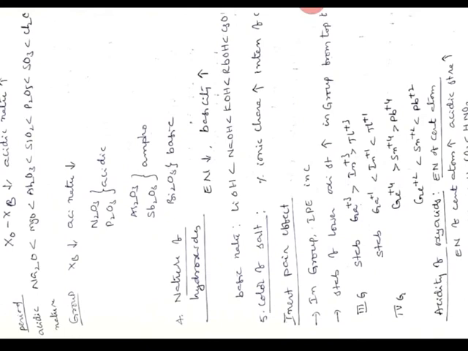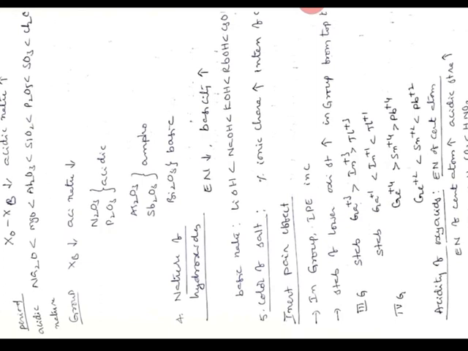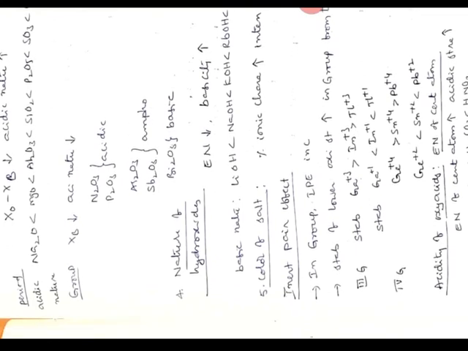Whereas in groups, it depends upon the element or the atom present in the oxide. See, for example, nitrogen, phosphorus, arsenic, antimony, bismuth oxides. Electronegativity of nitrogen, phosphorus, arsenic, antimony, bismuth is decreasing, and their acidic nature is also decreasing.